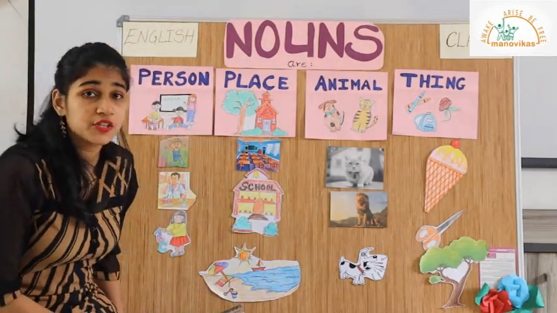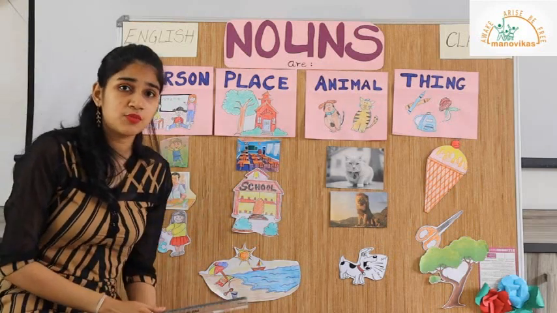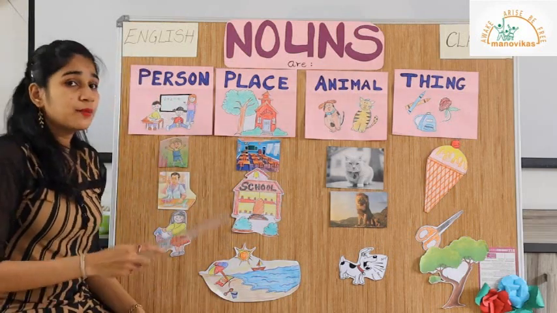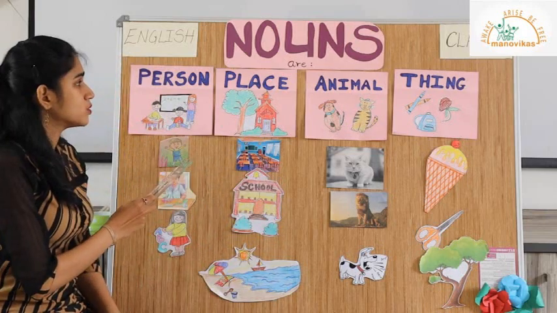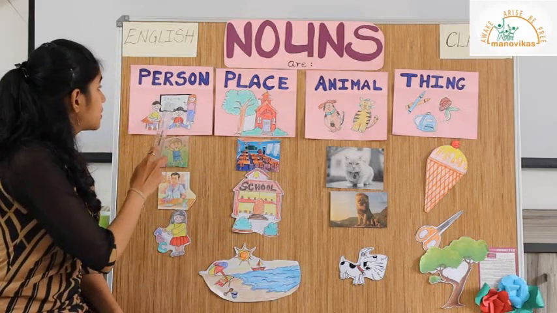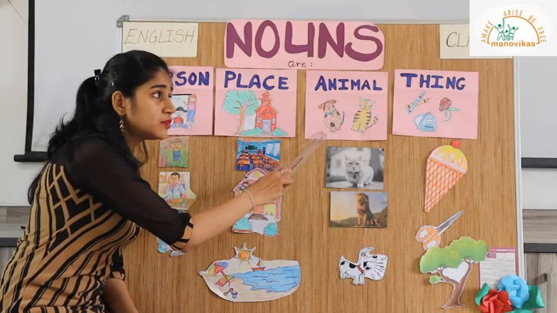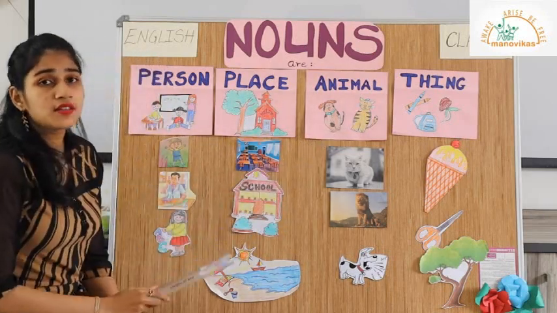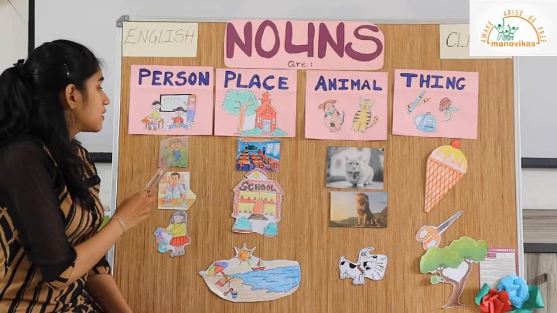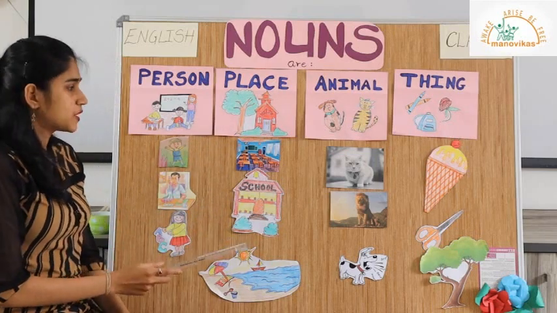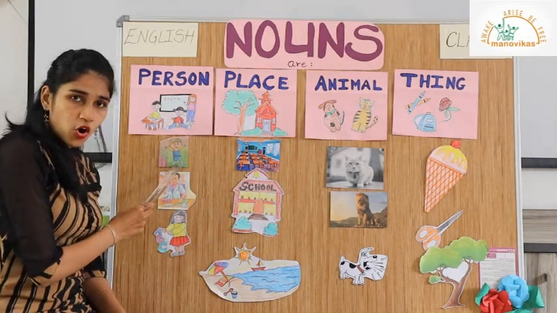Now that we have stuck the pictures, let's go over them one more time. Naming words are called nouns. They can be the name of a person, the naming word used for a place, the naming word used for an animal, or the naming word used for things. The nouns we have used for all these pictures are boy,